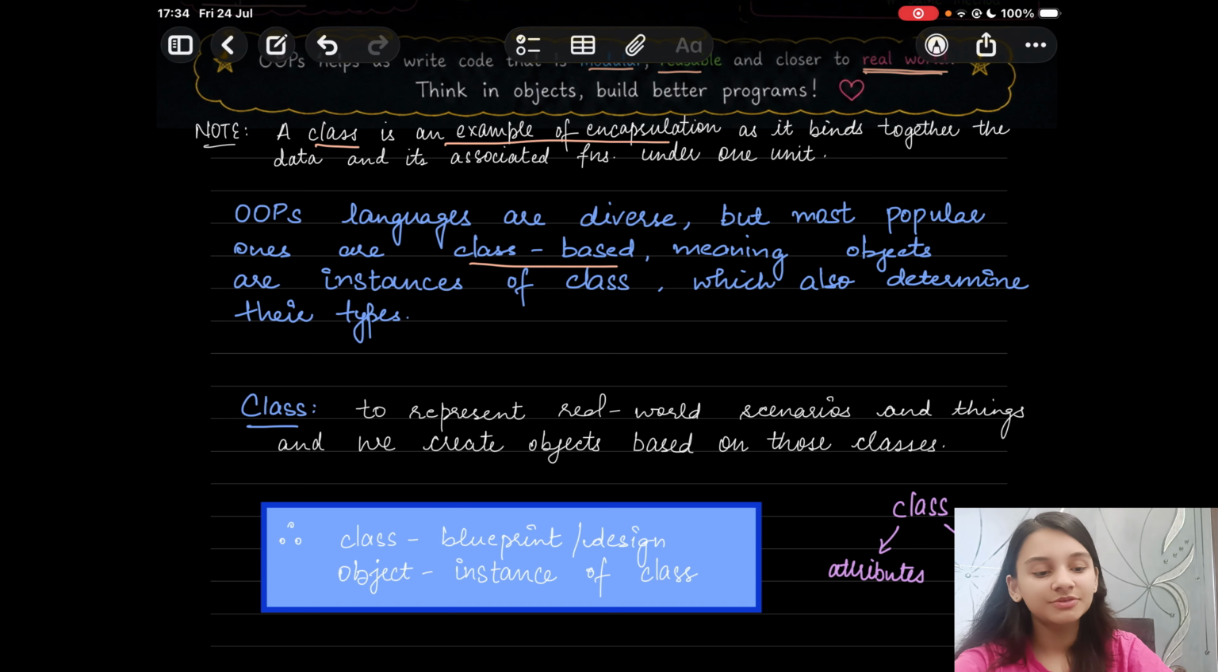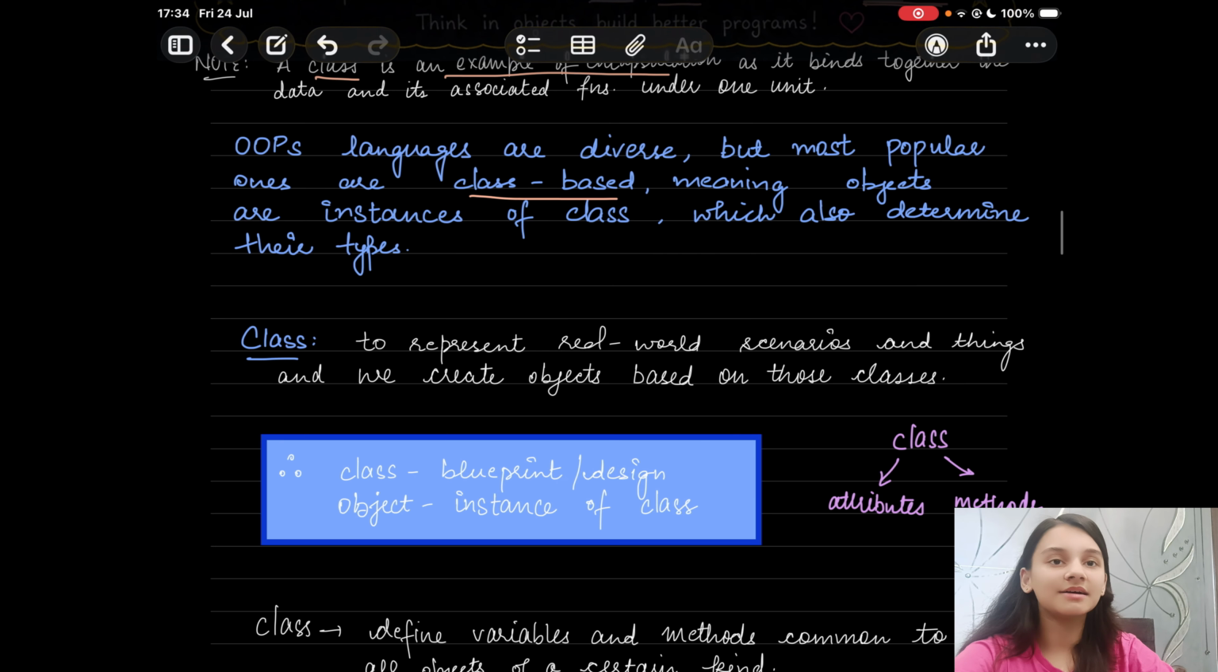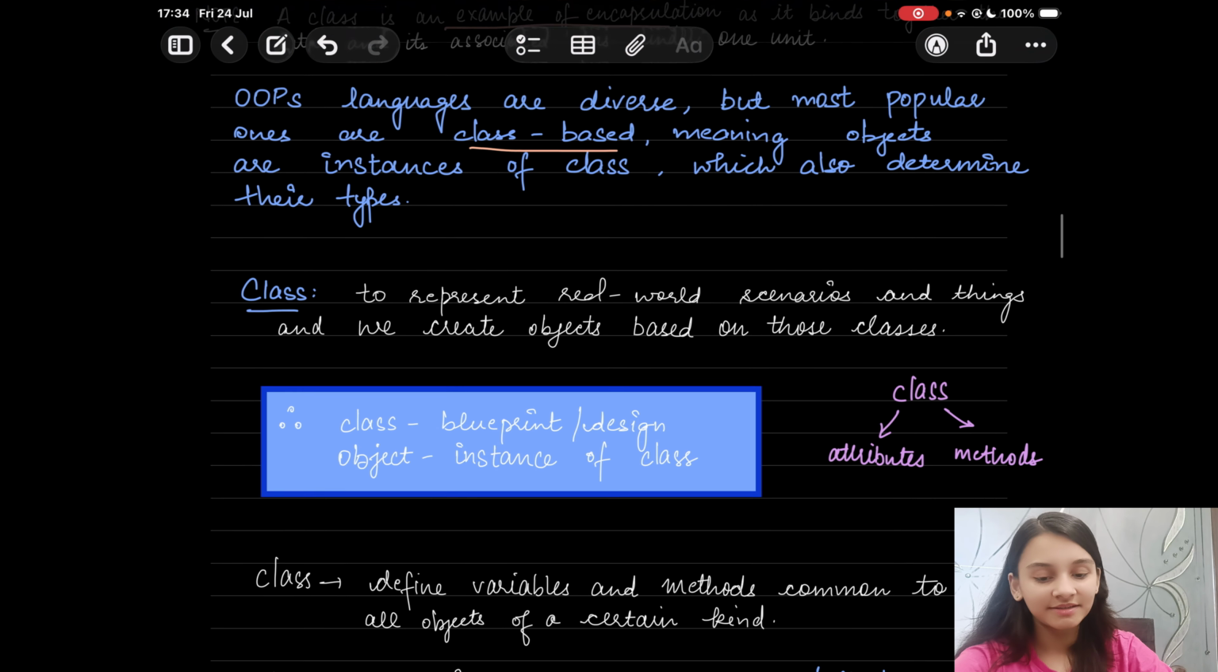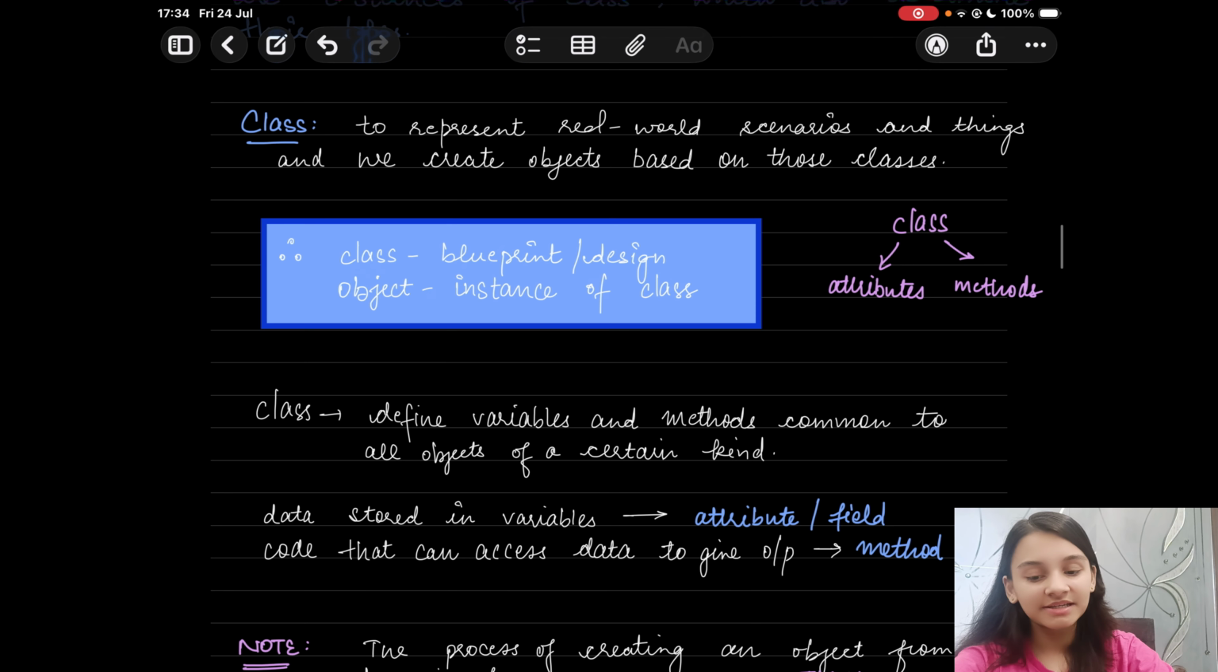Now coming to the most important question, what is a class? You might be wondering what is a class. A class is used to represent real world scenarios and things, and we create objects based on those classes. So in simple terms, you can say that a class is a blueprint or a design, whereas an object is an instance of a class.